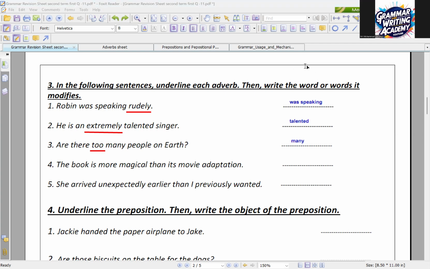Okay, Ahmed, then Wise. Ahmed, number 4. The book is more magical than its movie adaptation. The adverb is more. More what? It describes magical. Exactly. So here I have an adverb, which is more, and it modifies magical. Thank you. Wise.